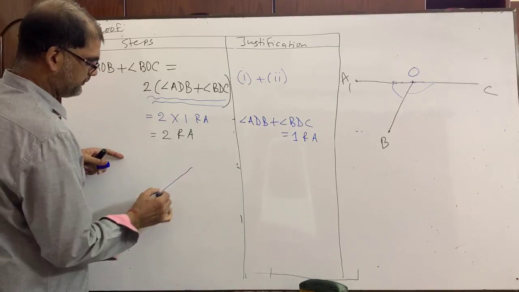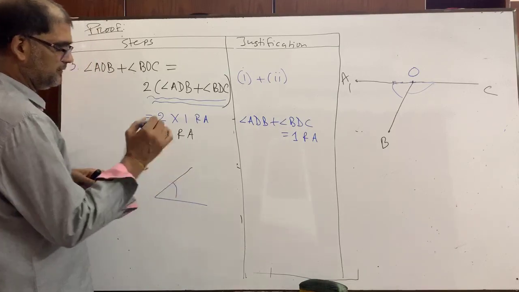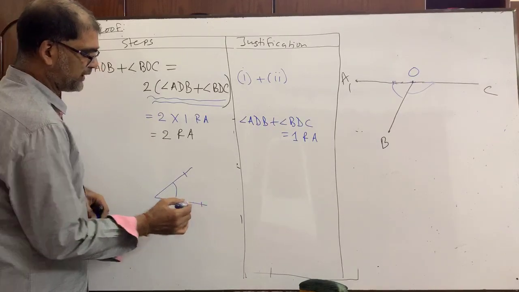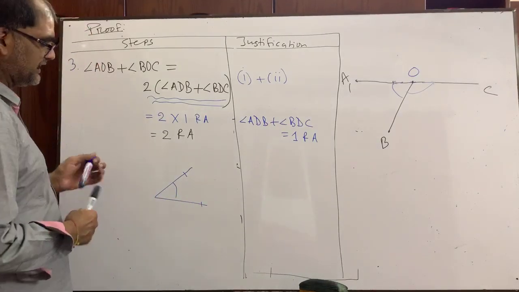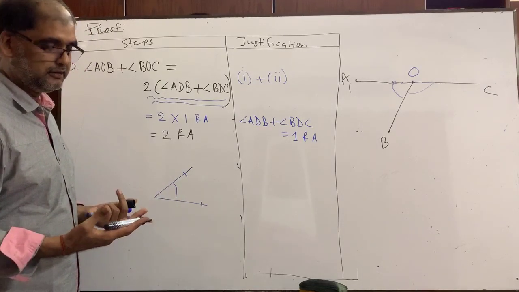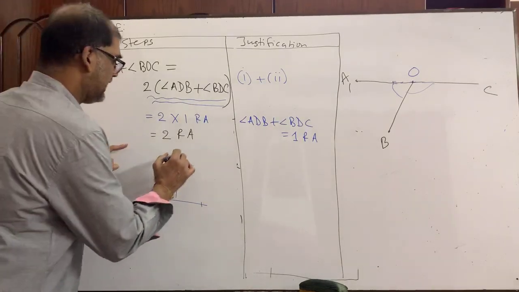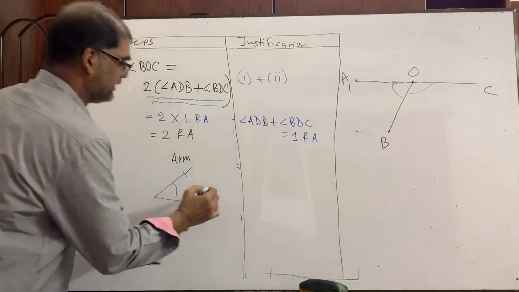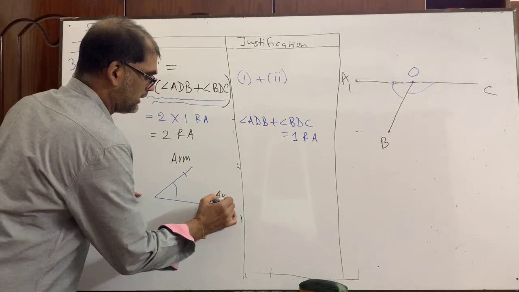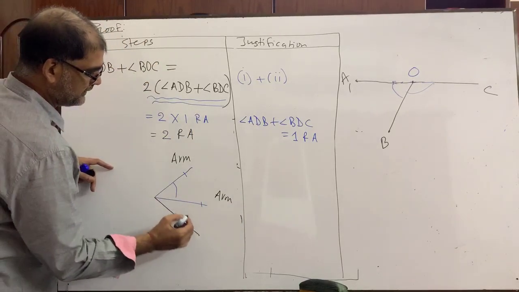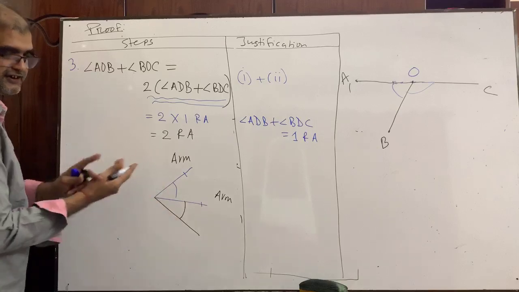Suppose this is an angle. What is the name of this and this? Who can tell me? Its name is not side. It is not a side. Okay? It's arm, A-R-M, arm. It is also arm. But if I draw another angle, then we are getting two adjacent angles, right?